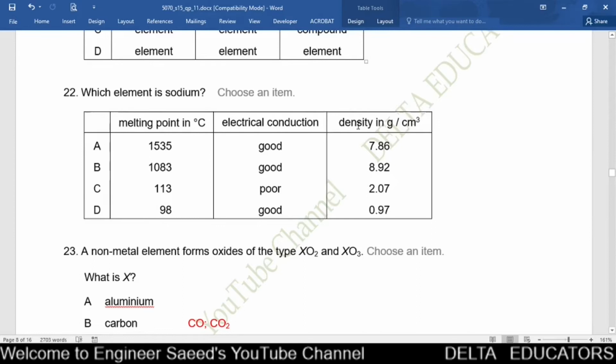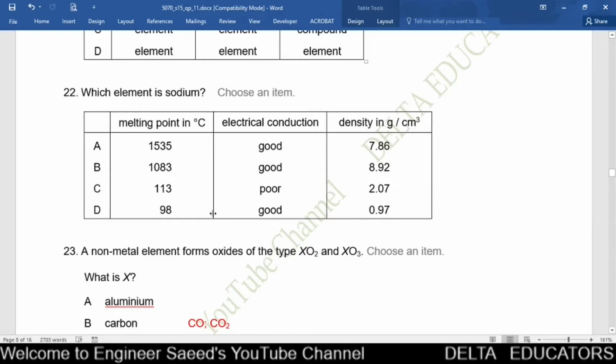Now we check the density. Density of sodium is very less. Sodium floats on water, so density will be less. Now if we compare the density that is given in options A, B and D, in A and in B the density given is high as compared to the density in option D. So A and B are not possible options. The correct option is option D.